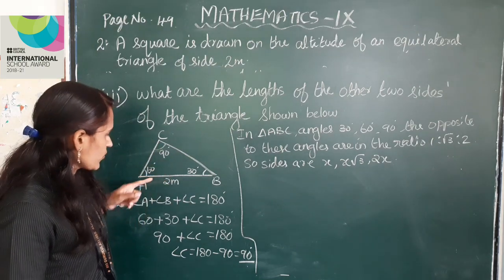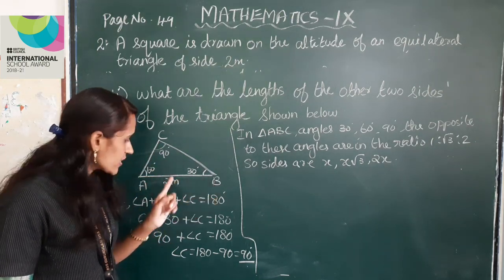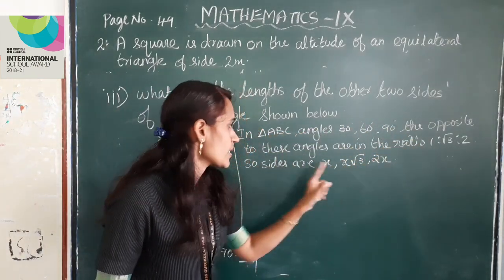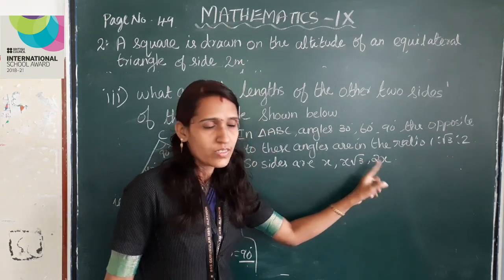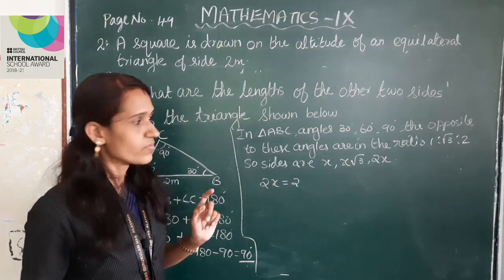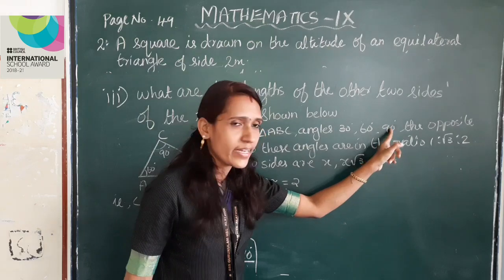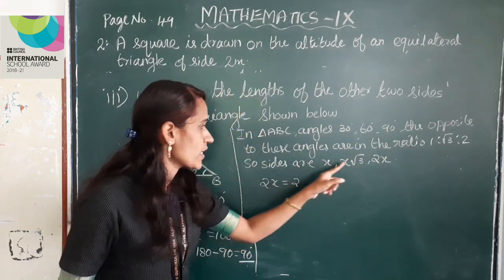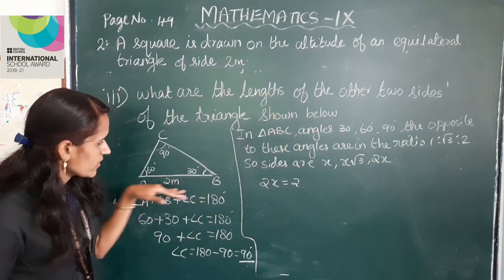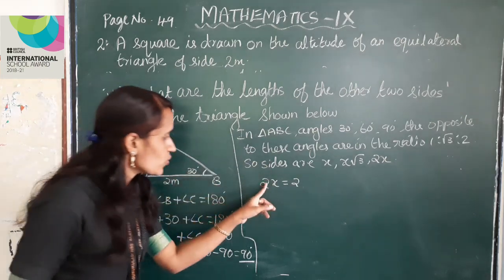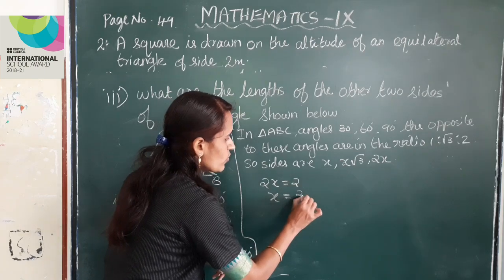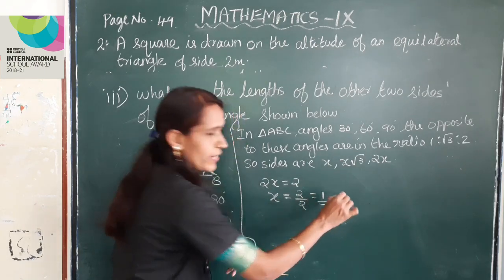The 90 degree angle is opposite to the side AB, which is 2 meter. Here the 90 degree angle is opposite to the side 2x. This is the given condition. So 2x is equal to 2, and the next, x is equal to 2/2, which is equal to 1.